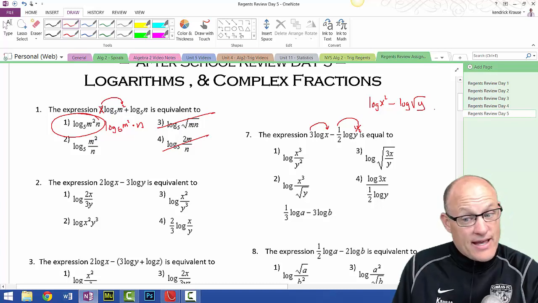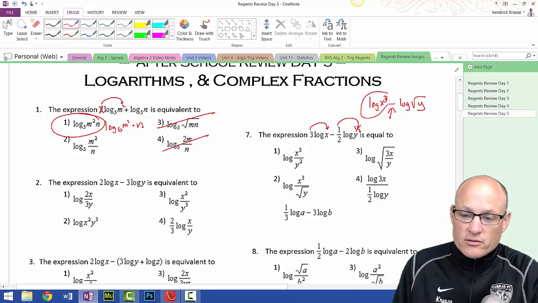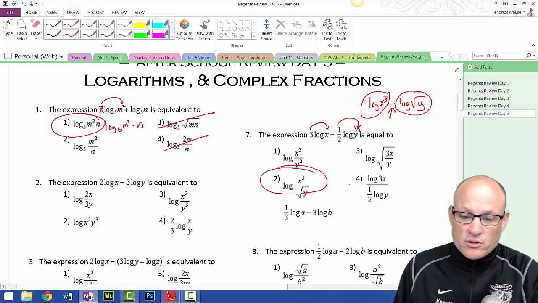Got to remember that. And then I got to remember that subtraction, when I condense, turns to division. Well, the only thing that's under the radical is the y. So this is going to turn out to be the log. Oh, by the way, this is not squared, it's cubed. Of x cubed over, so this is the numerator and this is the denominator, but one log, x cubed over square root of y.